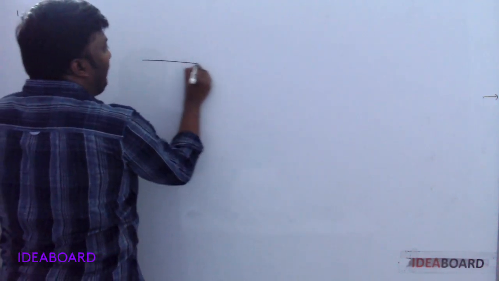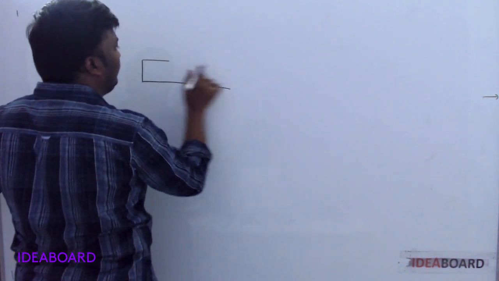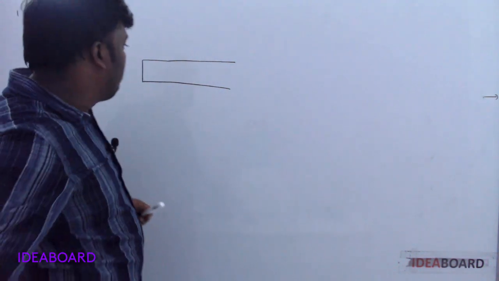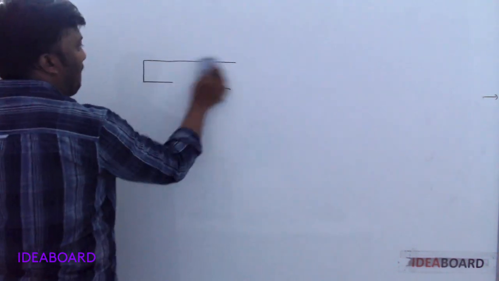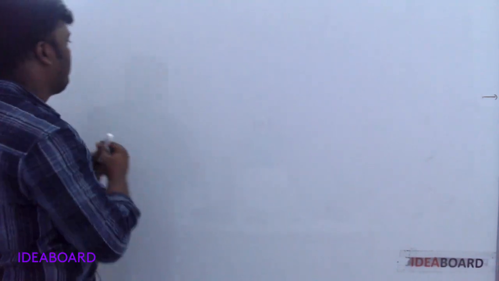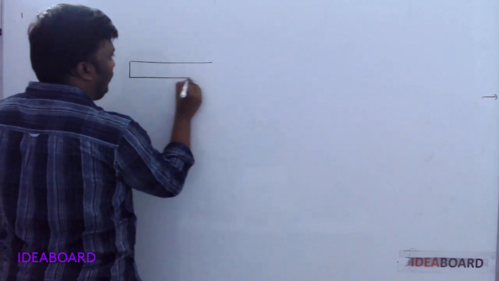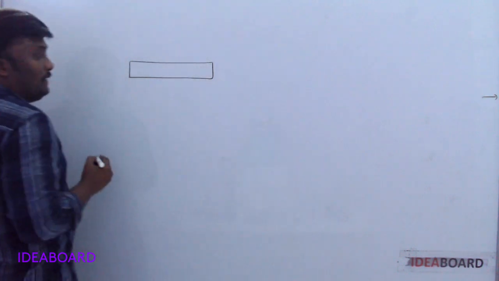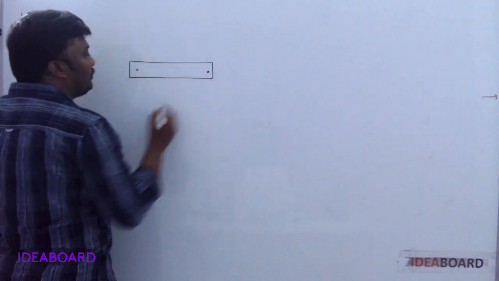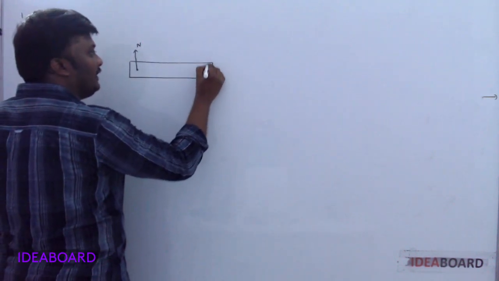Okay, for a bar magnet, we said poles always exist nearer to the edges. Let this be the North Pole and this the South Pole.